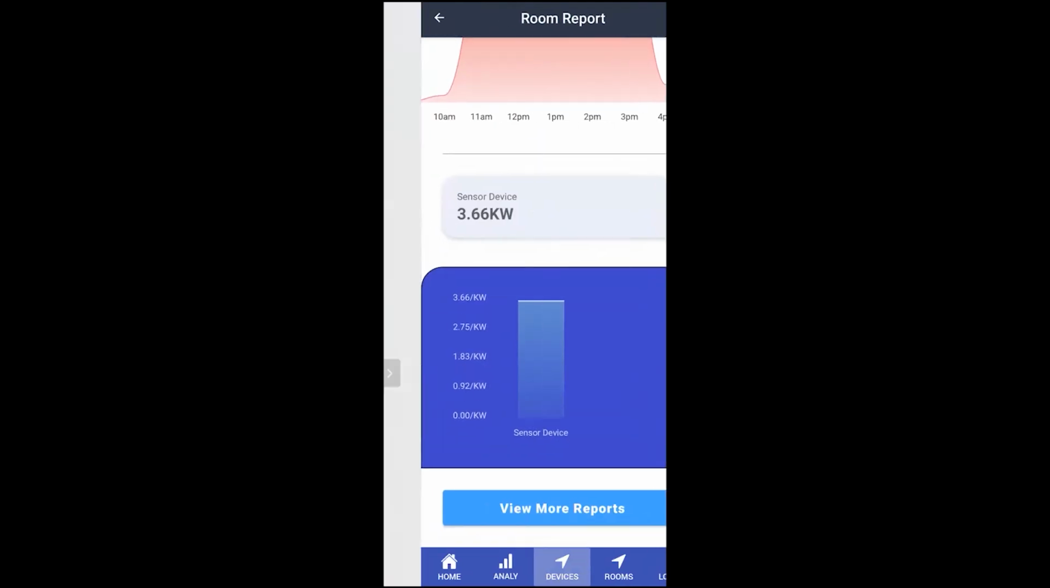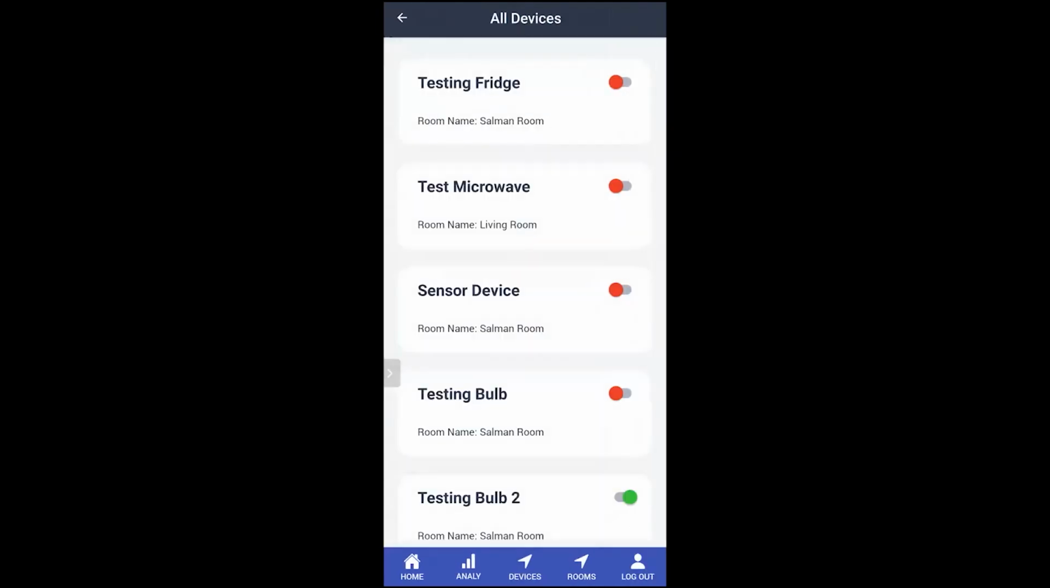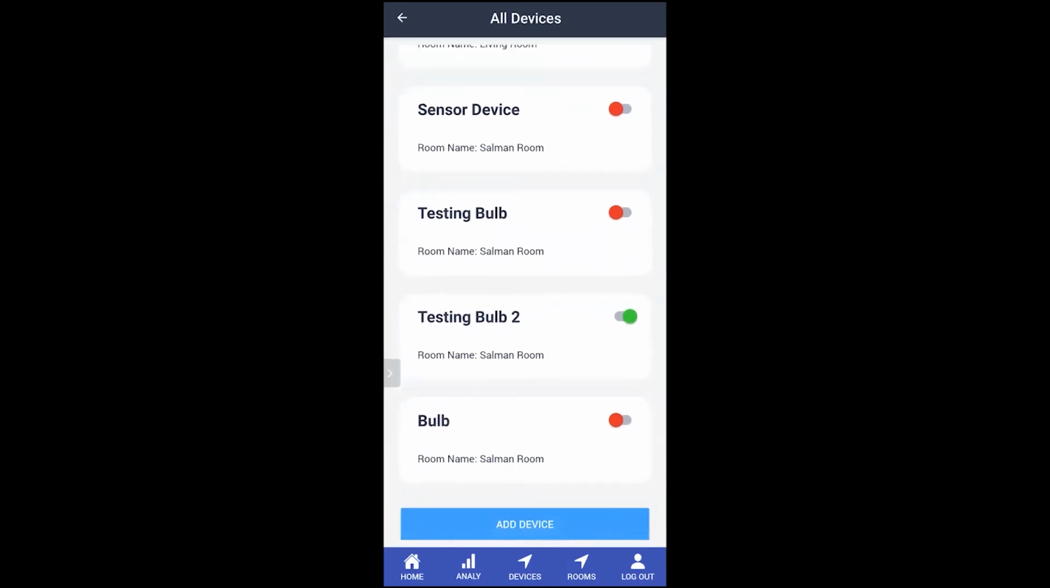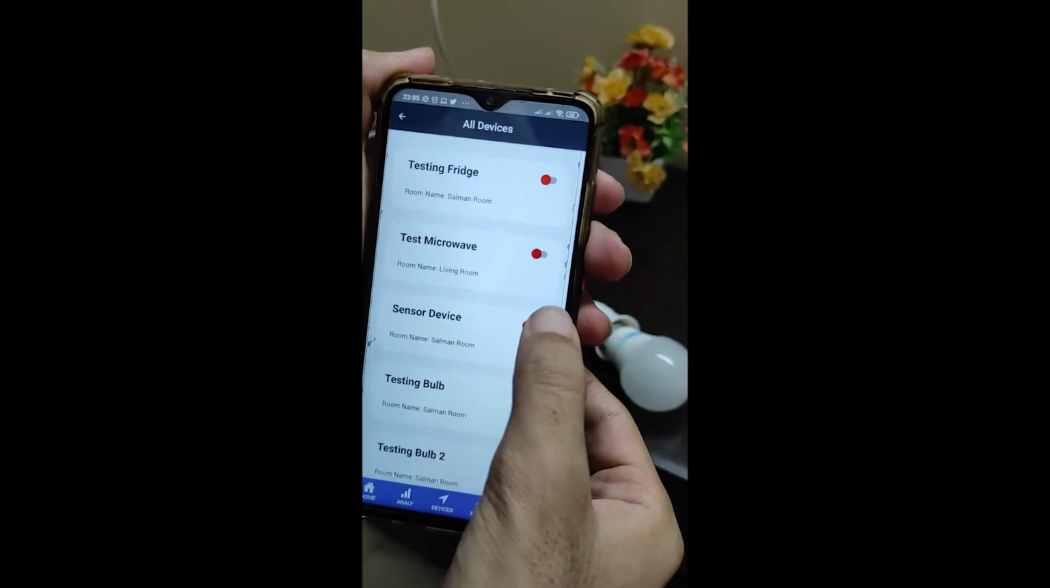Now let's go to the view devices page. These are all the devices in my house. We can turn it on and off by this button. Right now we have two sensor devices which are real and connected to our bulbs in our home. These are sensor device and bulb. We will show you this in real life as well.